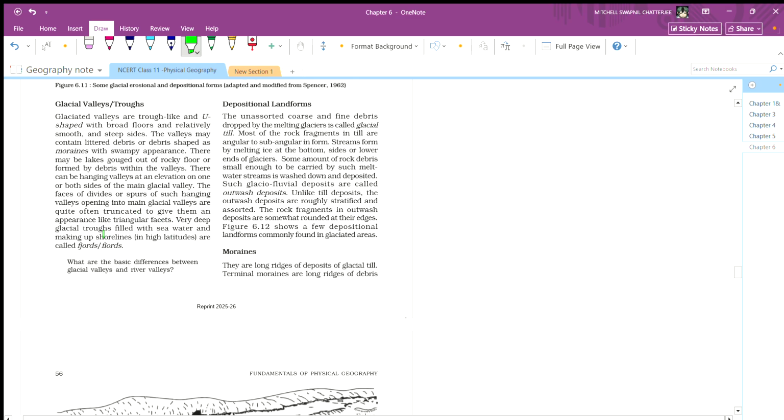Very deep glacial troughs filled with seawater and making up shorelines in high altitudes are called fjords. Basically, the j is silent, so fjords.